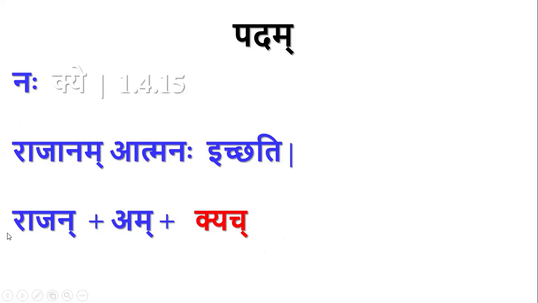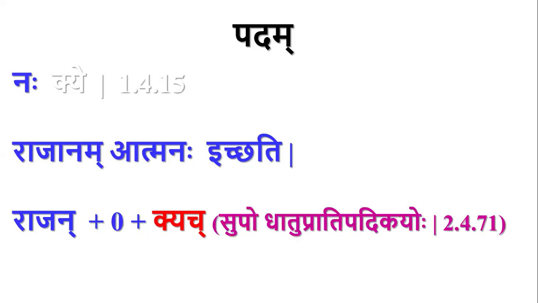So here we are adding kyach pratyaya not to the pratipadika rajan but to the subantam rajanam. So rajanam plus kyach actually. If we split, it becomes rajan plus am. But during prakriya, the whole thing, rajan plus kyach, is sanadyanta, because kyach is a sanadi pratyaya. So the whole thing is a sanadi pratyayanta. By sanadyanta dhatavah, it is a dhatu. Whatever final word we get is called a dhatu.